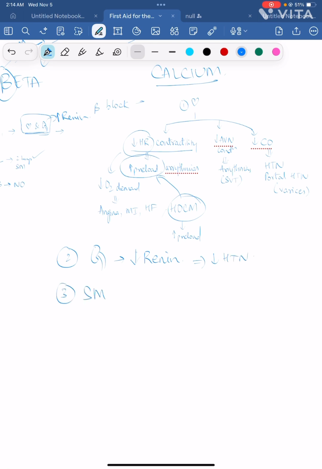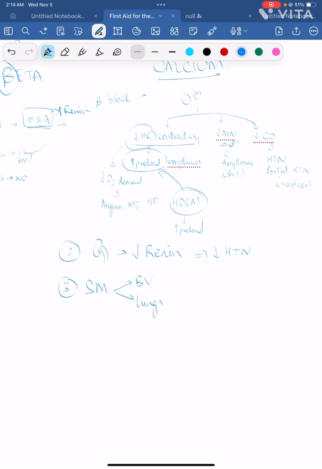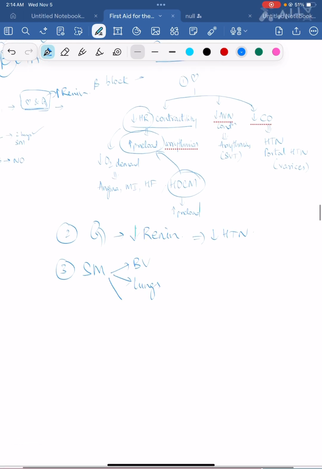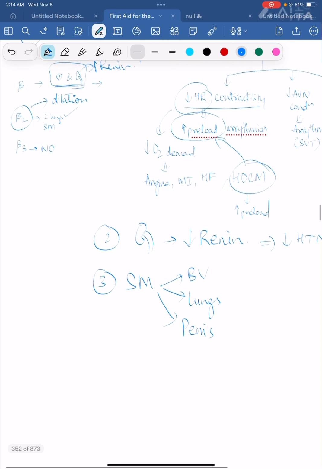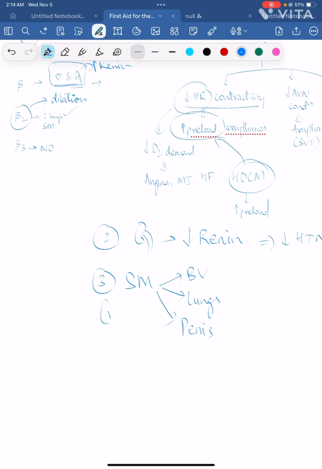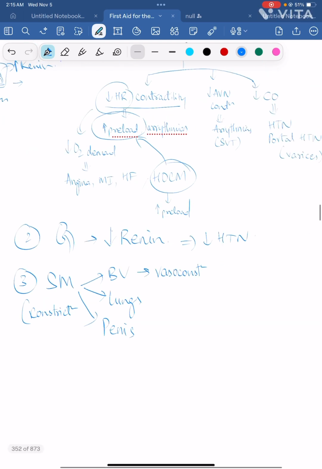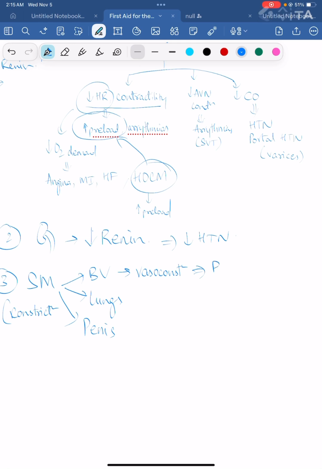Next, let's talk about smooth muscles. There are smooth muscles in blood vessels, smooth muscle in lungs, correct, and there are smooth muscles in the penis. Now normally beta receptors will cause dilation. So instead of dilation, when beta receptors are blocked, it will cause constriction. So blood vessels constrict, that is vasoconstriction, which will exacerbate peripheral artery diseases, Raynaud's,